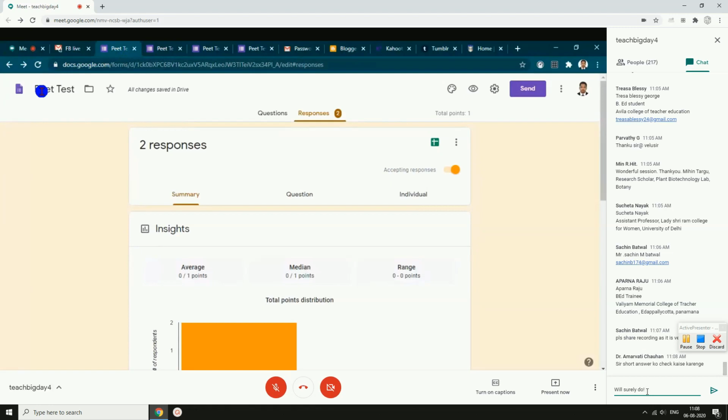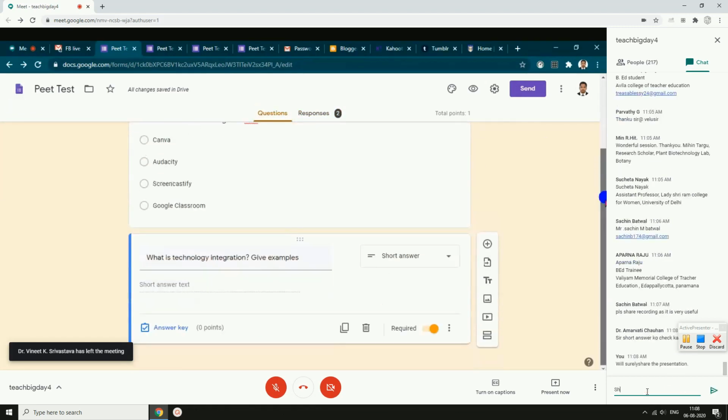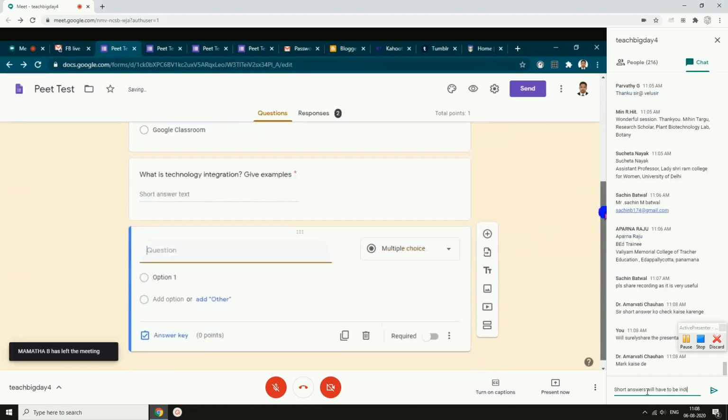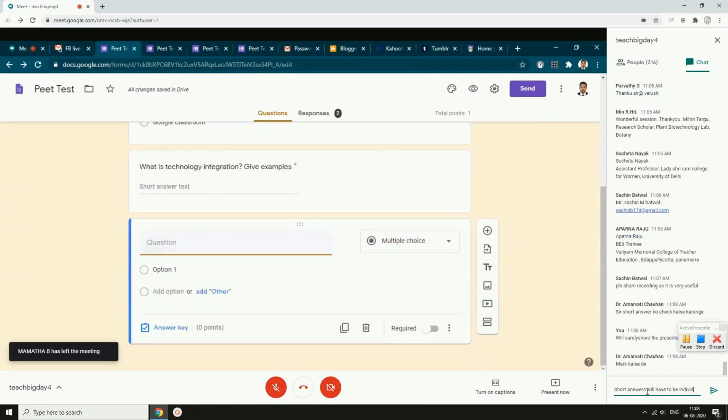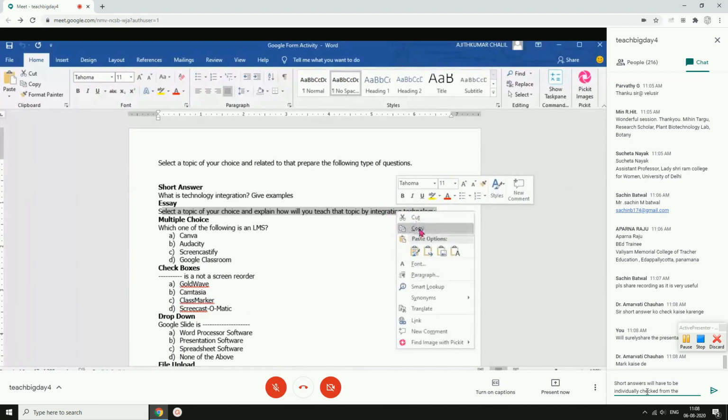Now coming back to our question paper, you can click on this blue purple color form. Questions. I'll click on questions. Now we were here. Now it is level 8. Okay, I'll click on this plus button again. I'll give an essay type question now. Select a topic of your choice and explain how you will teach that by integrating technology.